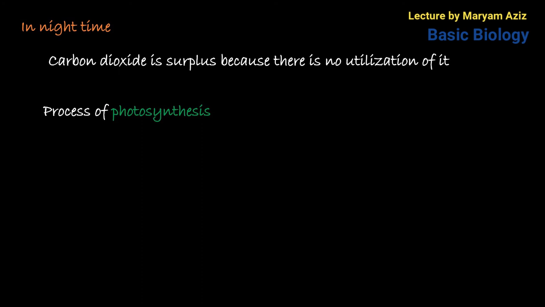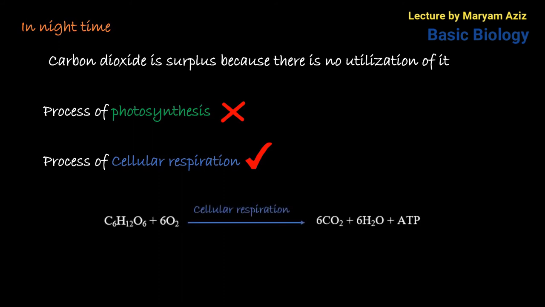Because the process of photosynthesis does not occur during nighttime. That is why the oxygen produced during photosynthesis is not produced at night, and similarly, cellular respiration occurs in both conditions, during nighttime as well as daytime. This equation shows that the glucose molecule is broken down, and as a result carbon dioxide and water molecules are formed, and here the carbon dioxide that is produced acts as a waste material.